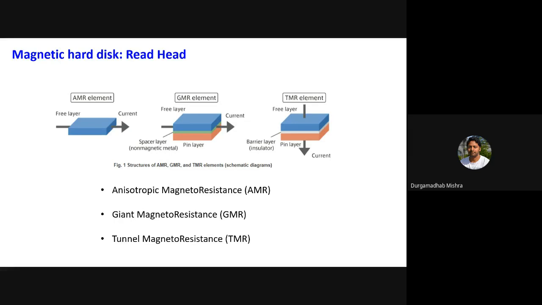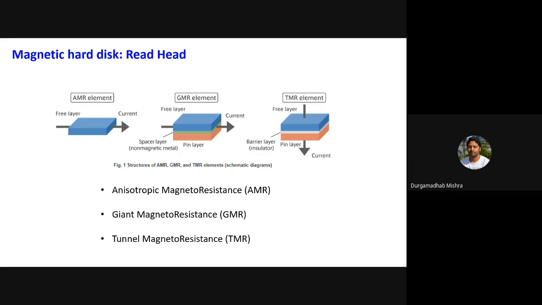It is basically a thin film structure. The basic structure has two magnetic layers separated by a non-magnetic metallic layer. For example, the blue one can be cobalt or iron, and the red one is another ferromagnetic material, which can be the same or different, either iron or cobalt. And the green one, the spacer layer, is a non-magnetic metal. That is a GMR structure.